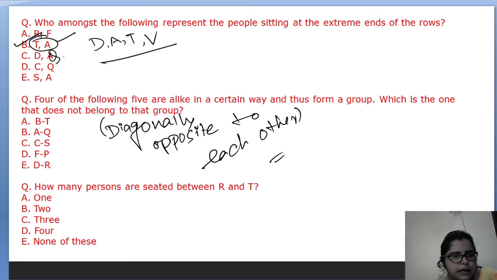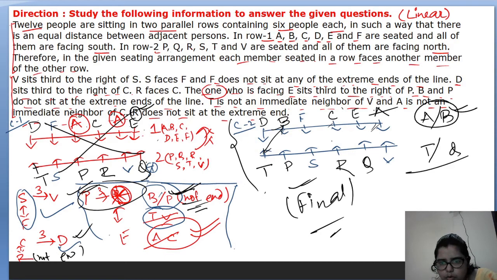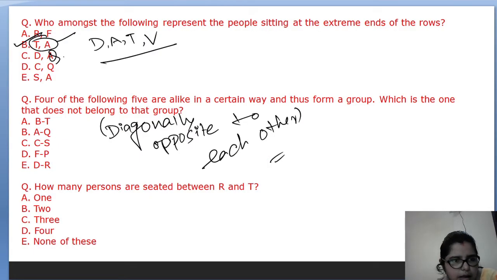Next, F, P, D, R. Let's see. F, P, no problem. D, R. Now see here, all are diagonally opposite. It means if A sits here and B sits here, then they are diagonally opposite to each other.